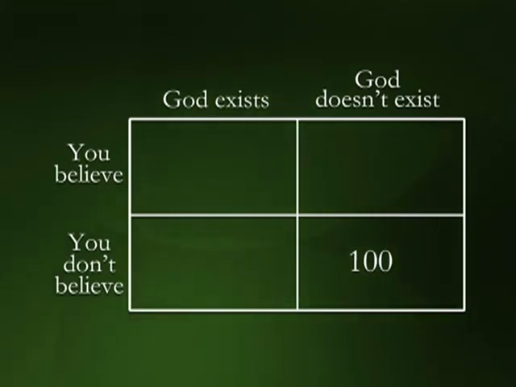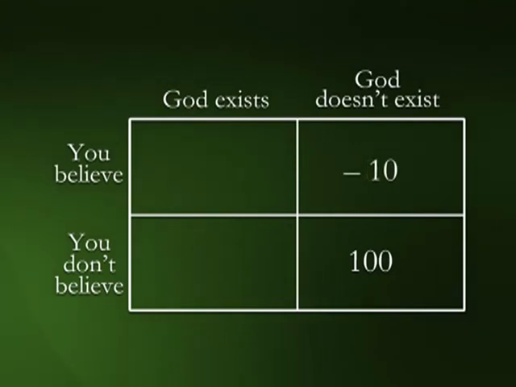Suppose that you believe that God exists, and you're wrong. That's the upper right box. All that work for nothing. So we should probably put a 0 in that box. Maybe we'll even mark it down a little for disappointment. We'll put in a value of -10.